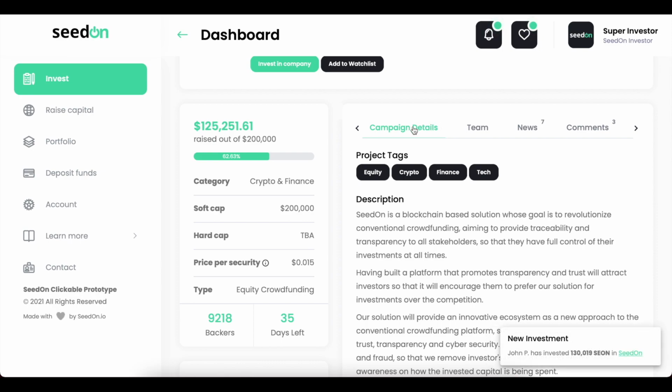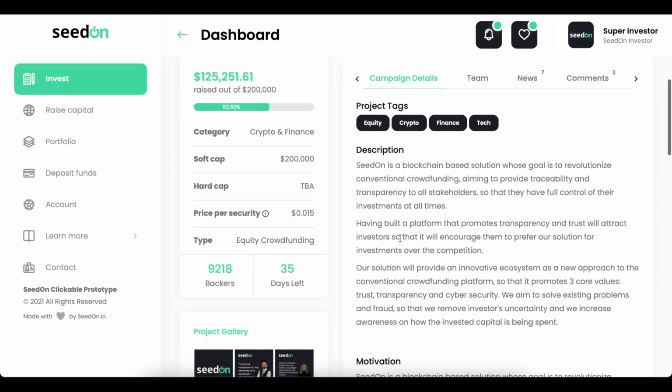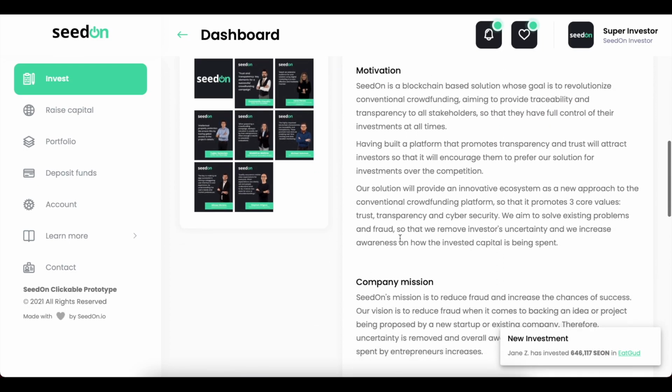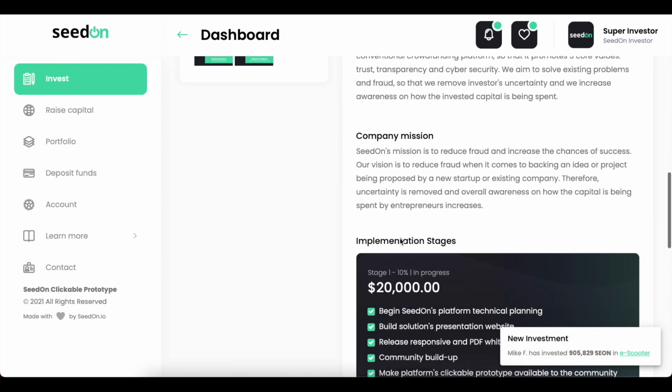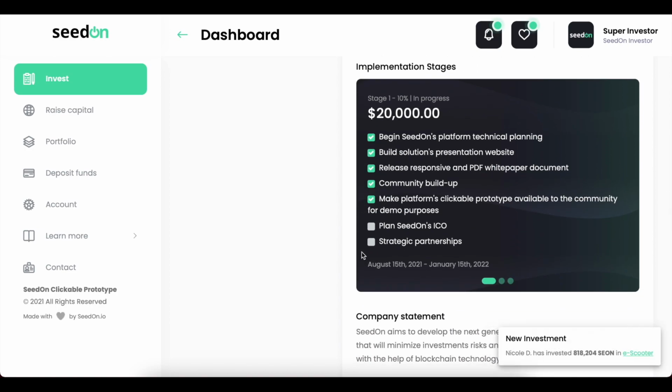The first tab is the campaign details. Here we have the same tags that we have already seen in the project's list. Next we have a description of the startup. We have the motivation. We also have the company mission. Then we have the implementation stages. This is what we discussed in the white paper.